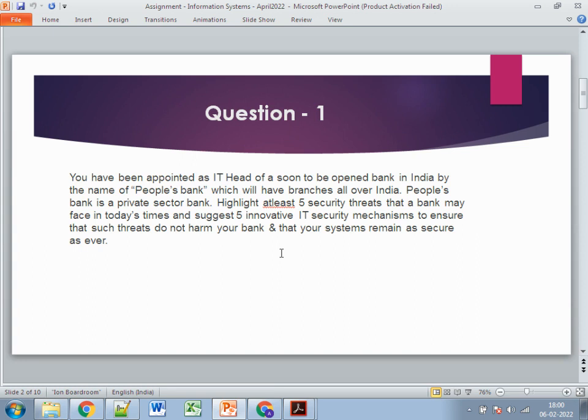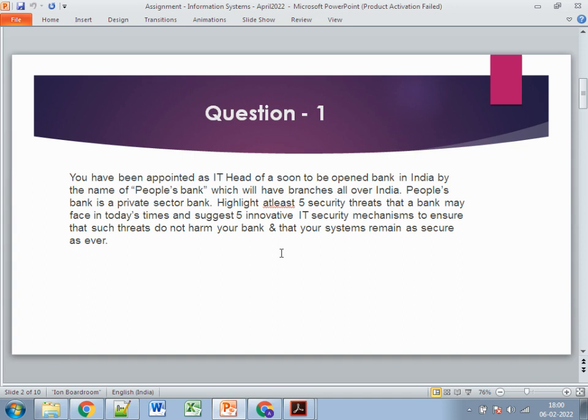A very important thing is that we are talking about a bank. A bank is one of the most important organizations, and it is very risky in terms of threats, because it connects with your transactions and includes cash value. That's why it's very important to secure this environment.